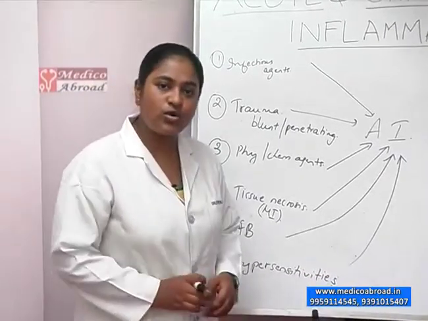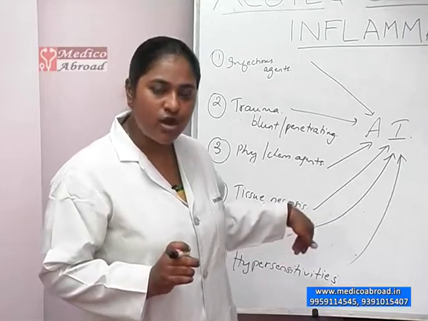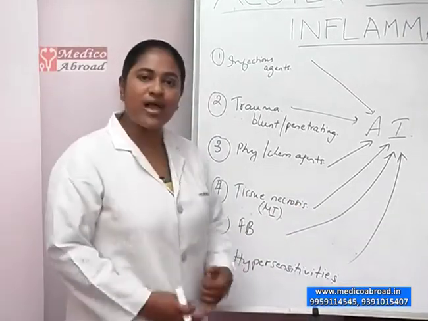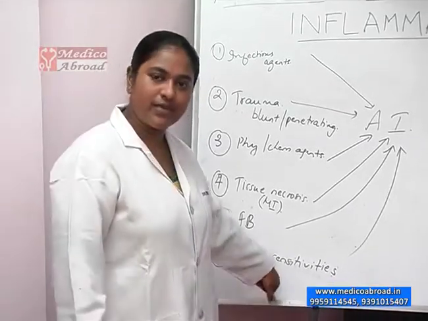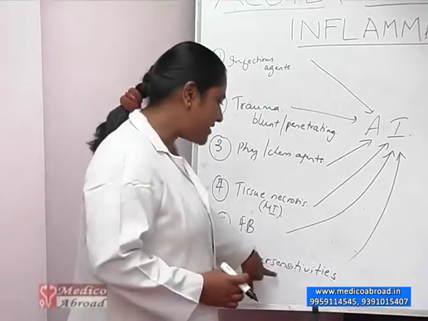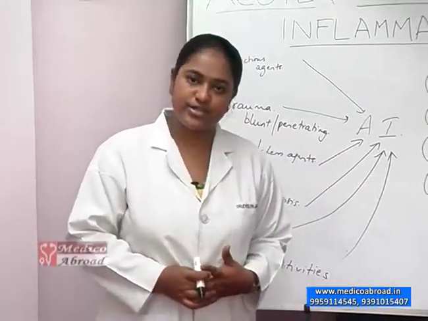What is important to note here is sutures. Sutures are examples of foreign bodies which cause acute inflammation. Next, you have immune reactions or hypersensitivities. These may sometimes be fatal. Hypersensitivities also cause acute inflammatory response.